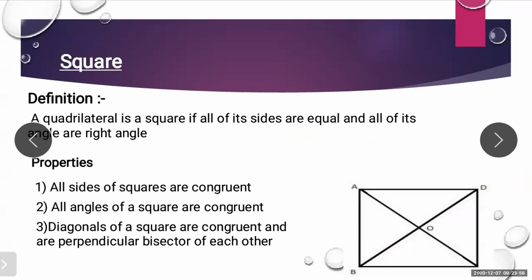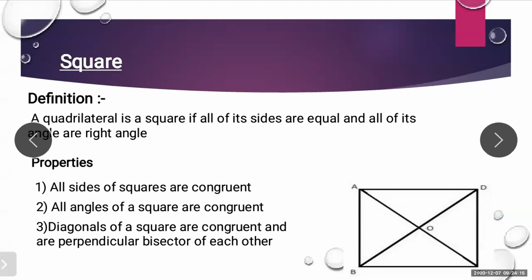Then all the angles of a square are congruent. That is, each angle is 90 degree. Each angle is 90 degree. So here all the angles in a square, they are what? 90 degree.